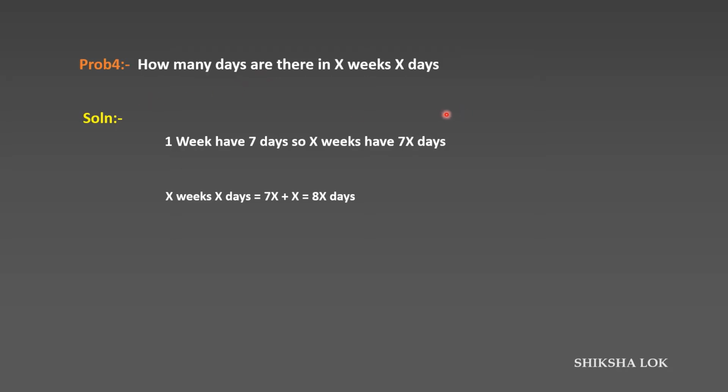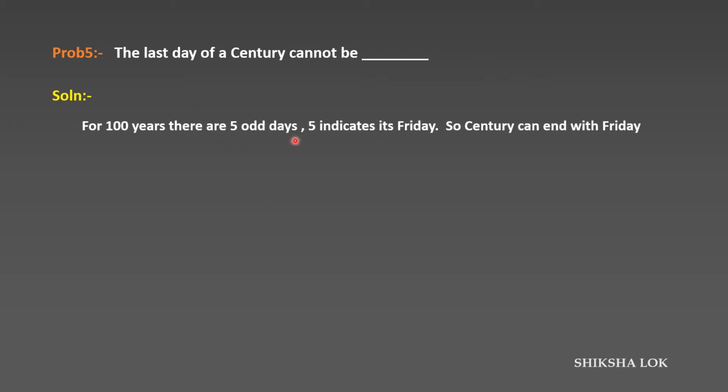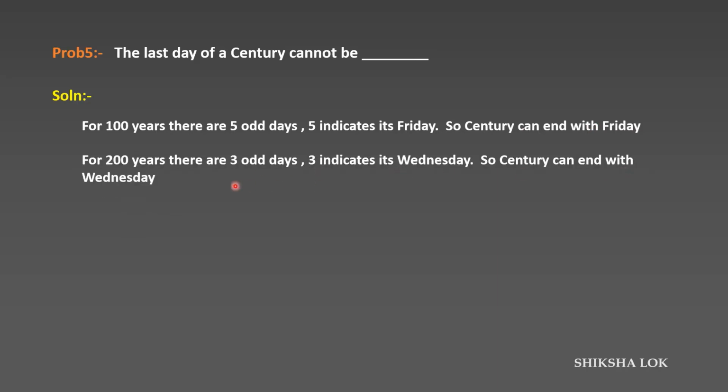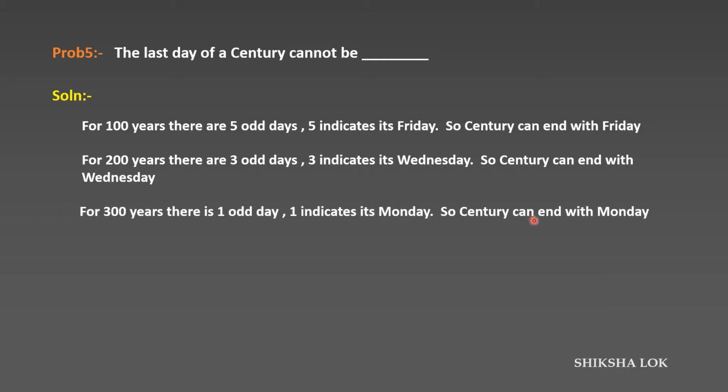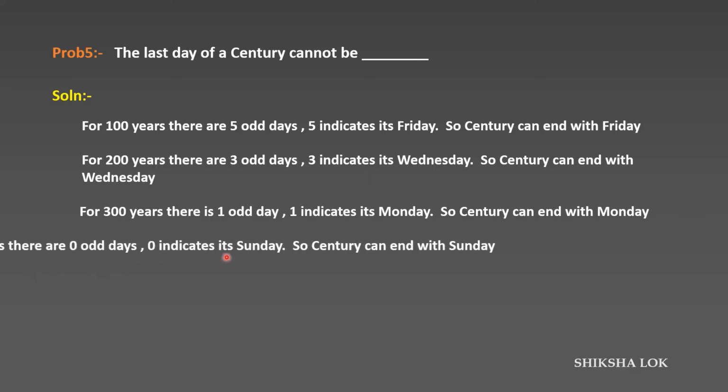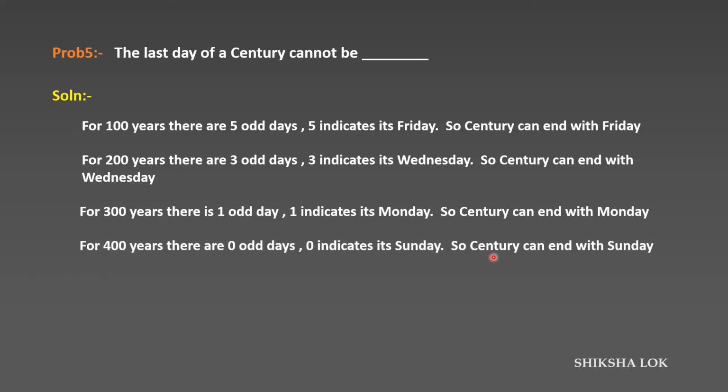This is a favorite question, so mark it with a star. The question is: the last day of a century cannot end with which days? Century means 100, 200, 300, 400, 500 and so on. For 100 years, there are 5 odd days, and 5 indicates Friday, so a century can end with Friday. For 200 years, there are 3 odd days, and 3 indicates Wednesday, so a century can end with Wednesday. For 300 years, there is 1 odd day, and 1 indicates Monday, so a century can end with Monday. For 400 years, there are 0 odd days, and 0 indicates Sunday, so a century can end with Sunday also.